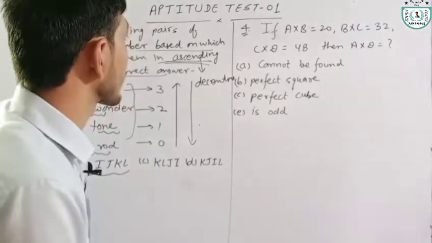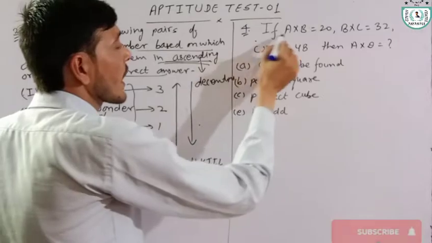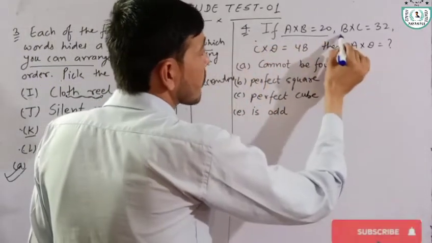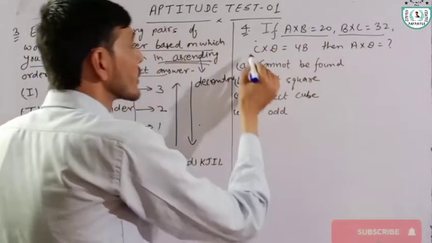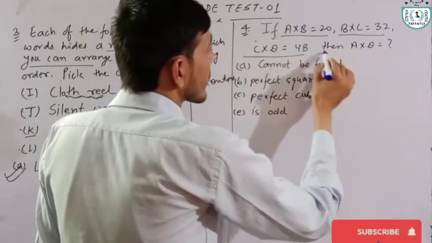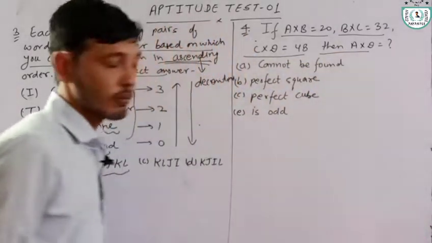Okay, next question number 4. It is given: if A into B is equal to 20, B into C is equal to 32, C into D is equal to 48, then A into D is equal to how much?